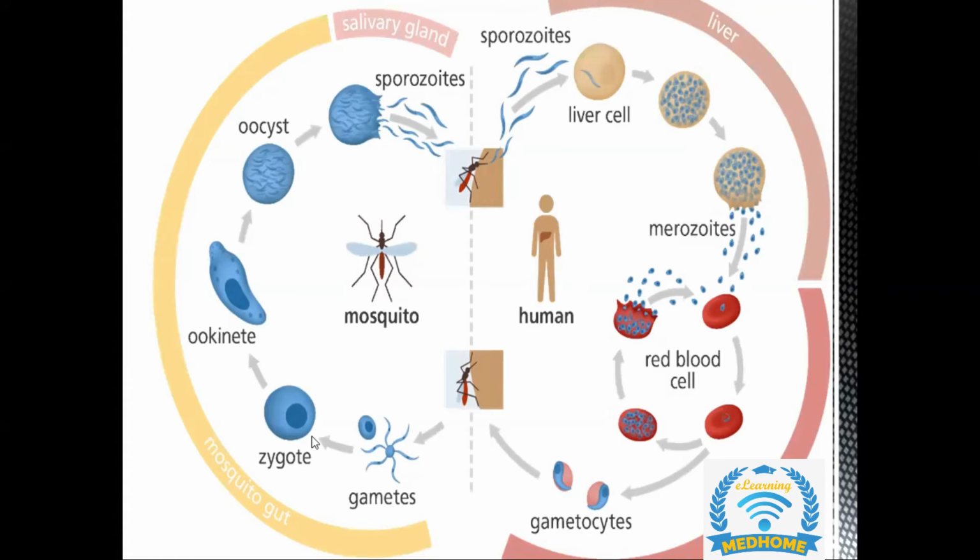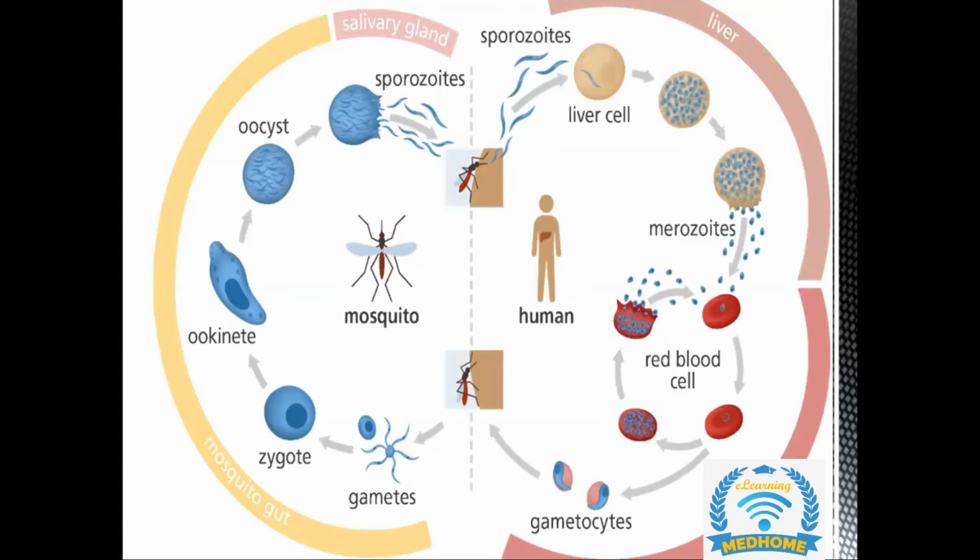First of all, what we can see here is that the female Anopheles mosquito has bitten a person. Now it is going into the liver cell. What is transmitted by the bite is the sporozoite. In the liver, it then goes on to the blood stage, which causes the disease.